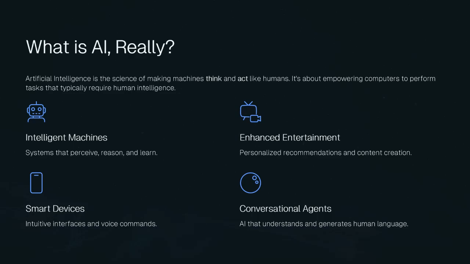Think about it this way. When Netflix recommends a movie you end up loving, that's AI. When your phone unlocks just by looking at your face, that's AI. When Gmail automatically filters out spam emails before you even see them, that's AI too. These systems seem intelligent because they are doing something smart, but they are really just following patterns they have learned from tons of data.